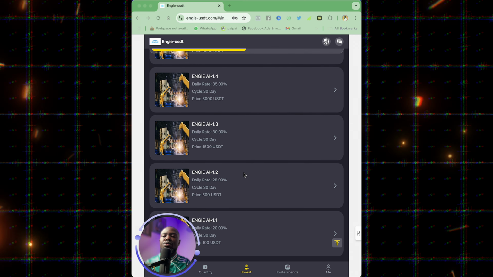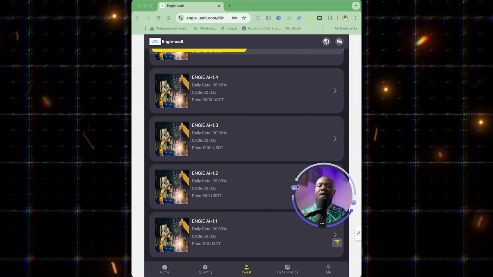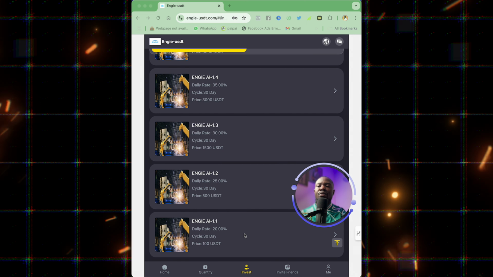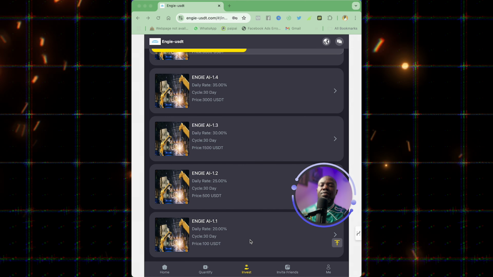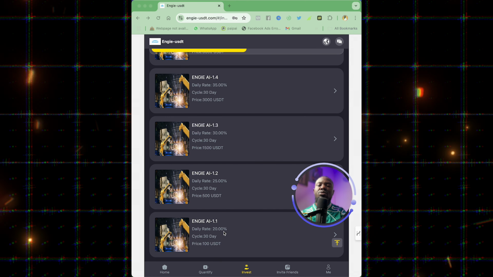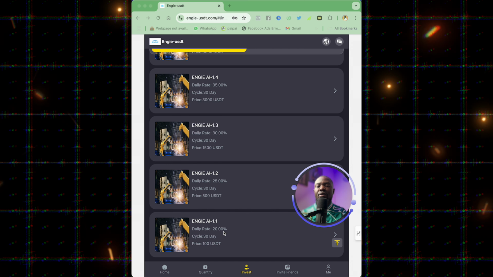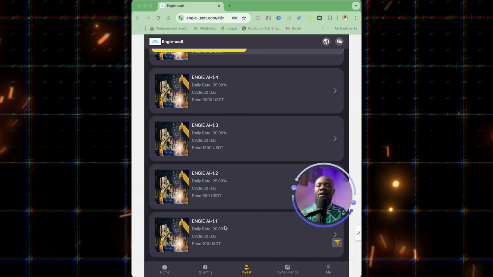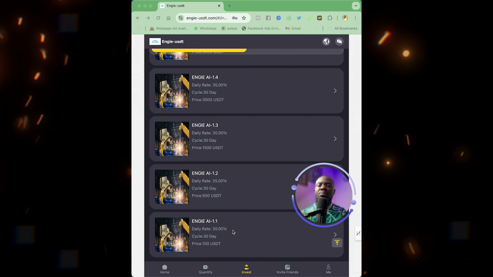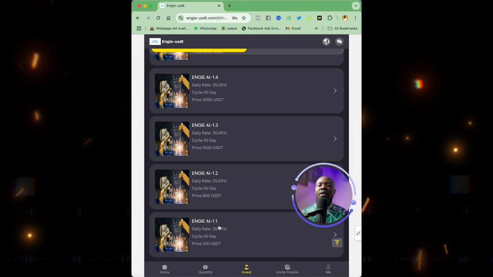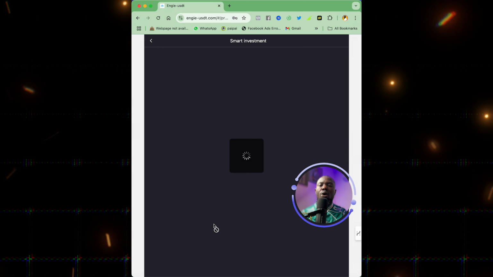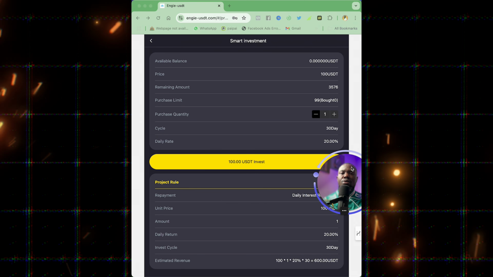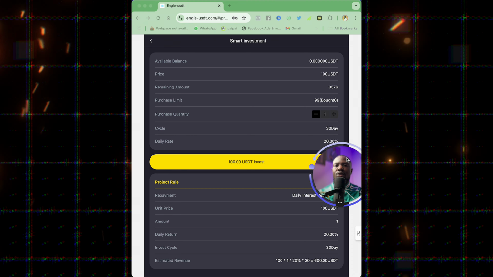So we are going to scroll down, and you are going to see an investment that you can start with $100, and you are going to be getting 20% every single day. That is, if you invest $100 USDT today, you are going to be getting $20 USDT every single day for 30 days, which simply means at the end you are going to be getting $600 return on investment.